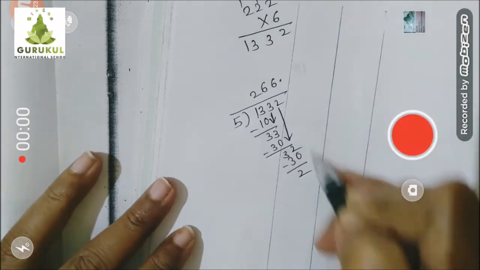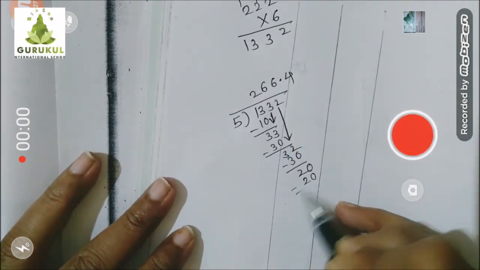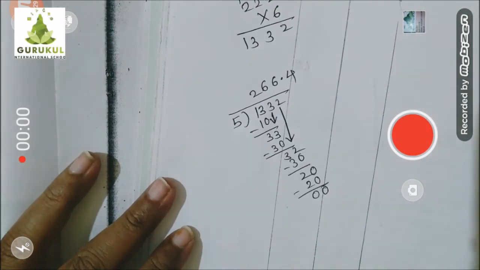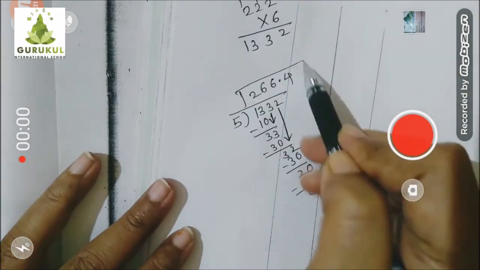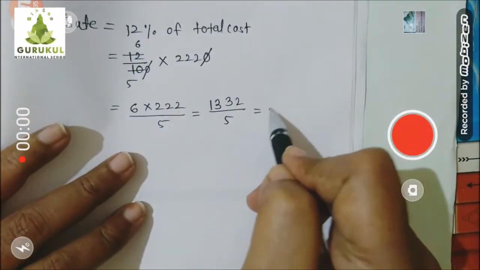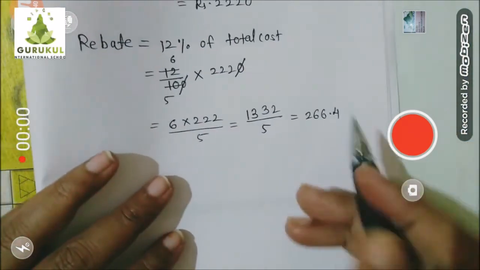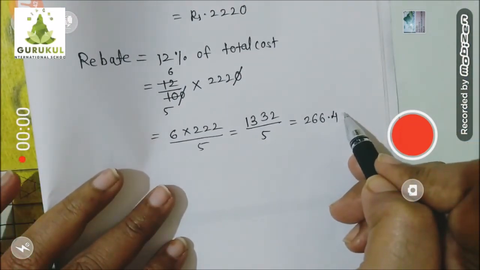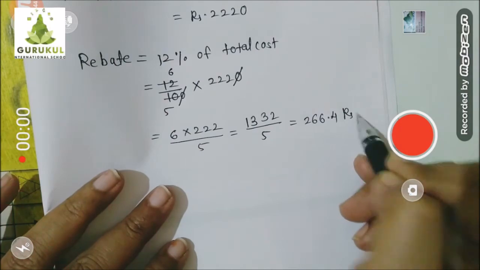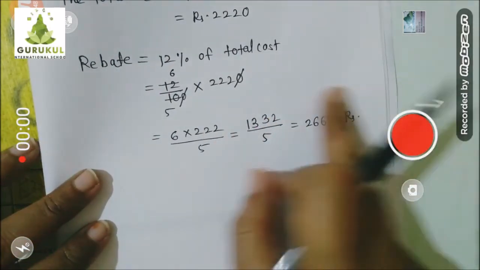Now put a decimal, take a 0, and you will get 5 4s are 20. So the answer is 266.4. It means 266 rupees 40 paise will be the discount money. So Umatai will not have to pay this much money.